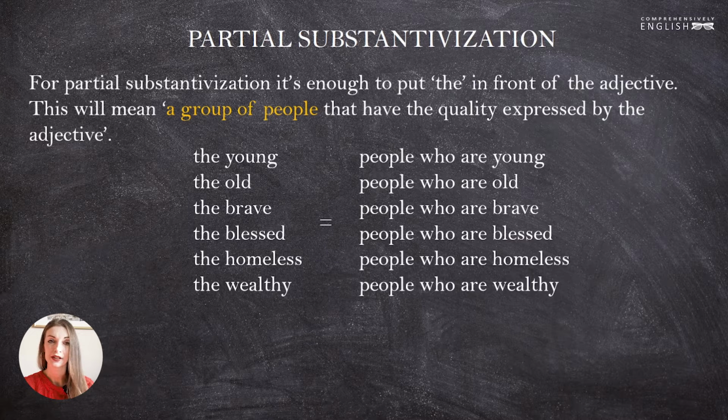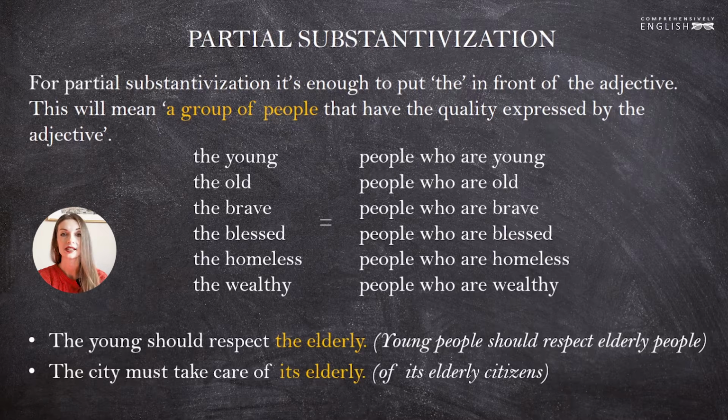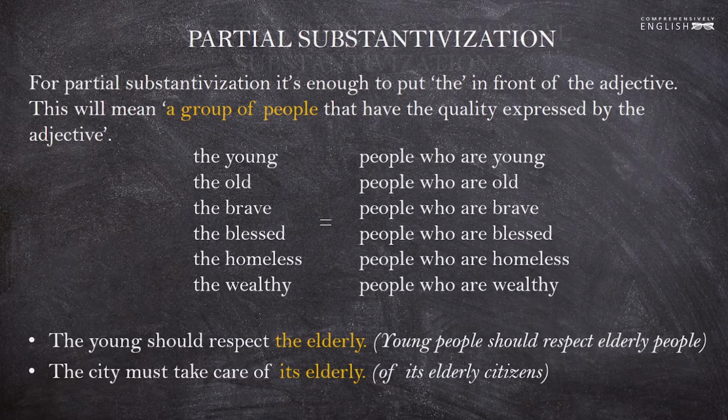The place of the definite article can be taken by a possessive pronoun. For instance, we can say, the young should respect the elderly. Young people should respect elderly people anywhere at any time, generally. But also we can say, the city must take care of its elderly citizens, of those people who live in this city and are elderly. We have the possessive pronoun its instead of the article the, but still we are talking about a group of people who share this characteristic. They are elderly.